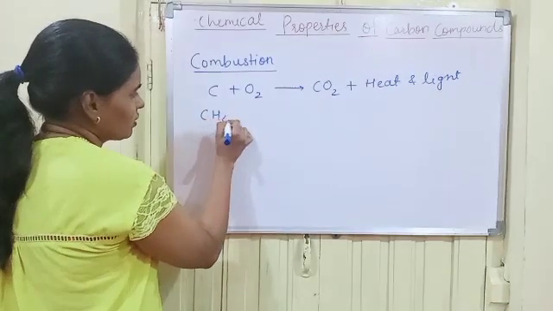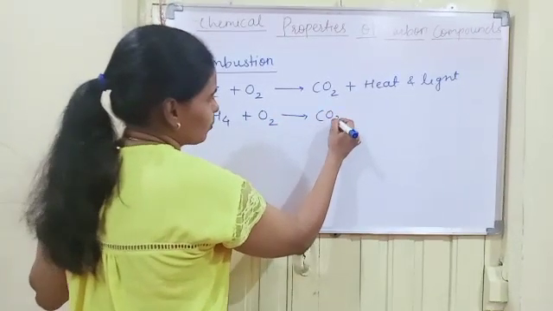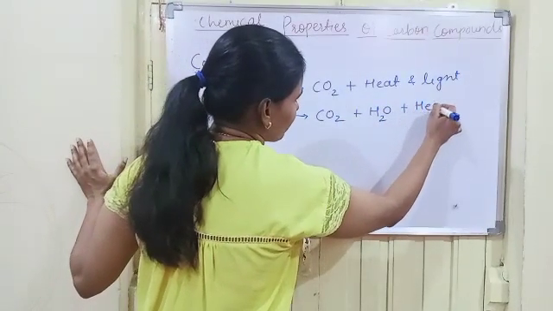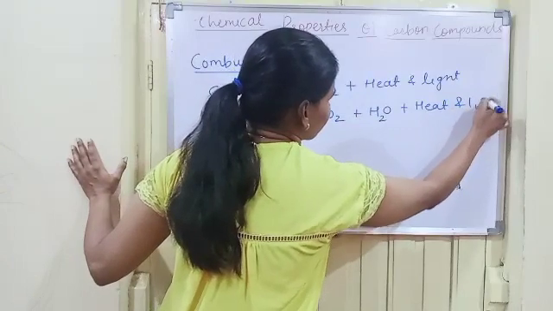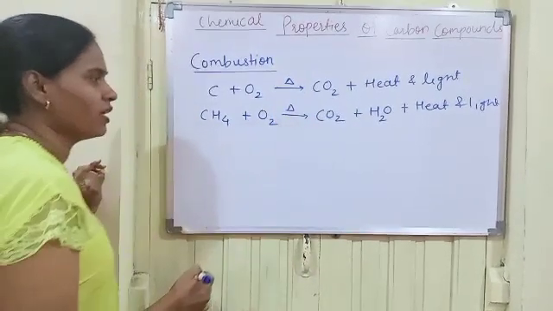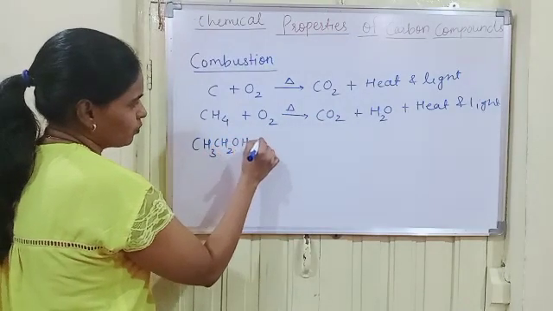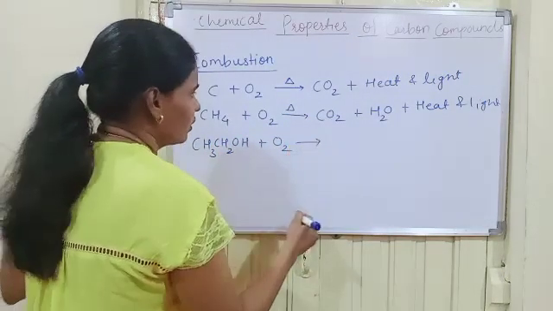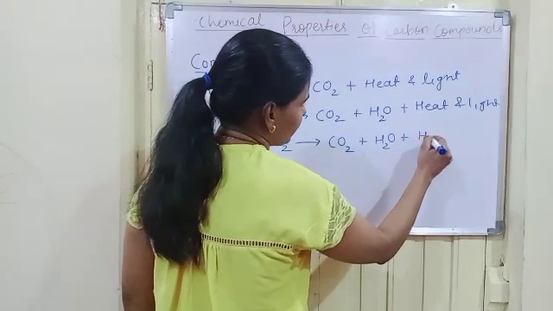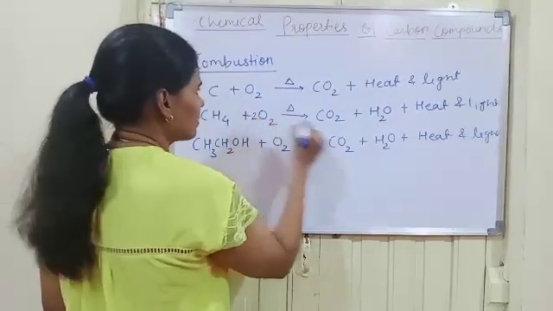One example is CH4, that is methane gas. When it is burned in the presence of oxygen, it produces carbon dioxide plus water, with the release of heat and light. Next, when ethanol, that is CH3CH2OH, is burned in the presence of oxygen, it also produces carbon dioxide plus water with the release of a large amount of heat and light. Let us balance.